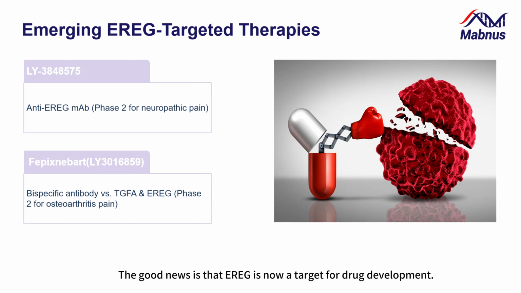The good news is that EREG is now a target for drug development. Several promising agents are in clinical trials. LY3848575 is a monoclonal antibody against EREG, currently in phase 2 trials for chronic neuropathic pain. Another is fepixnebart, a bispecific antibody targeting both TGF-alpha and EREG, also in phase 2 for osteoarthritis pain. These represent new avenues for precision therapy.